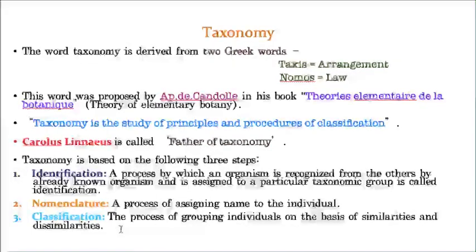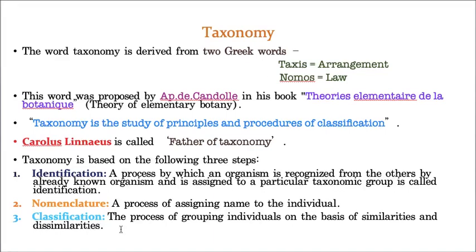For example, our teeth can be described as heterodont teeth. Why? If you observe properly, our teeth are of different types: incisors, canines, molars and premolars. So these are the four types of teeth present in our mouth. Whereas in some other organisms like amphibians, the frog, and also this particular bat, you can see homodont teeth. Whereas the toothless beak is present in birds, that means aves. Whereas a mouth having teeth is a characteristic property of mammals.